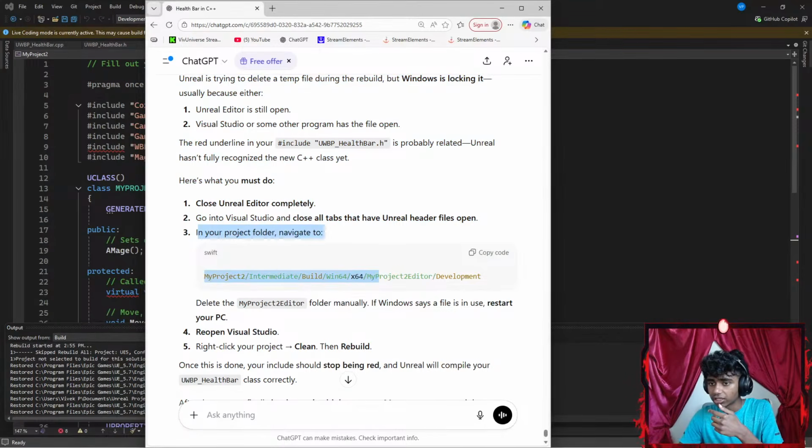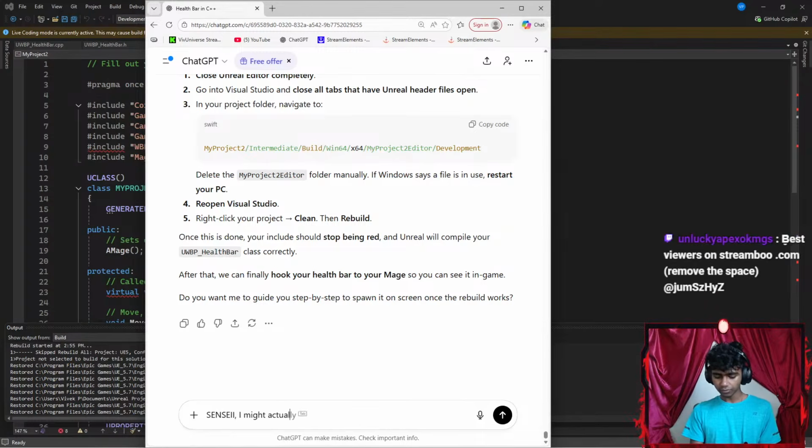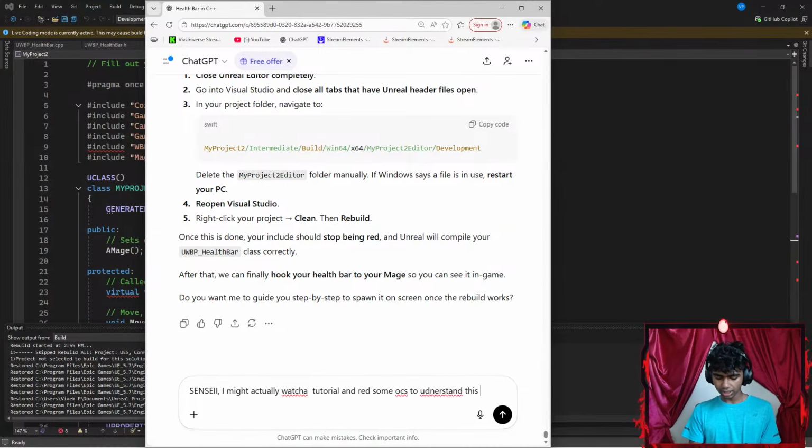Navigate it. Okay guys, I feel like I might actually try this off stream using tutorials because I feel like ChatGPT is actually not on the right track here. Might be kind of wrong. Even though it is correct, I might not understand it. I might want to watch a tutorial. So let me say something like Sensei, I might actually watch a tutorial and read some docs to understand this off stream.